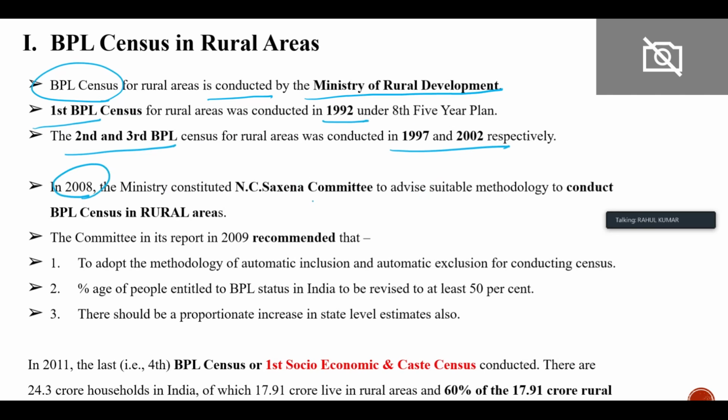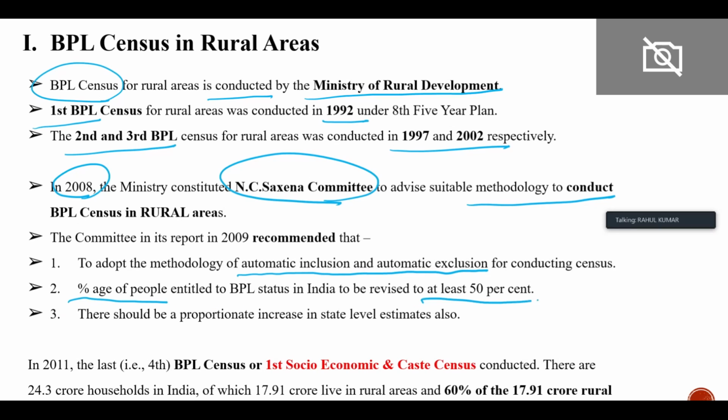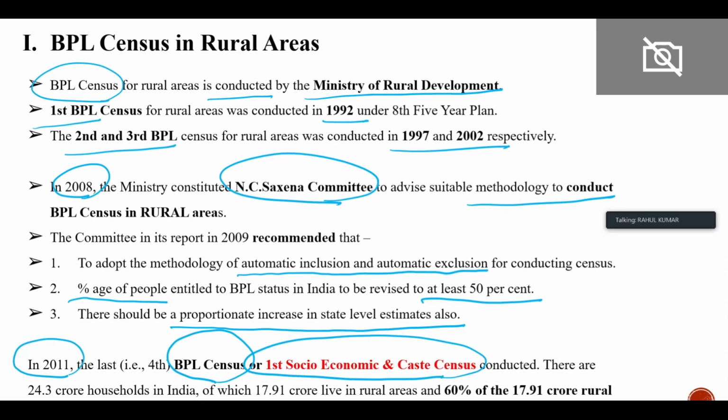In 2008, the NC Saxena Committee gave its report, and it recommended that we should adopt the method of automatic inclusion and automatic exclusion. The percentage of people entitled to BPL status should be revised to at least 50%, and there should be a proportionate increase in the state level estimate also. These recommendations are not important. Don't take them seriously. And then in 2011, we conducted a BPL census, or socioeconomic caste census, first time, right?